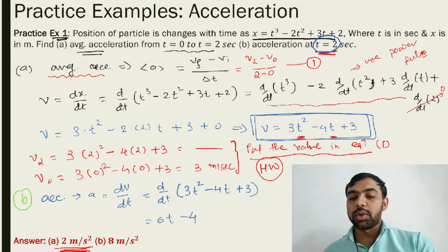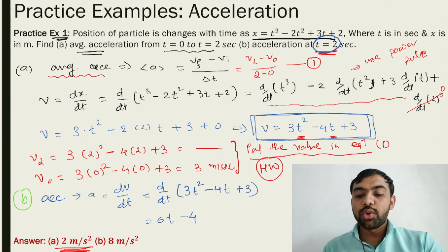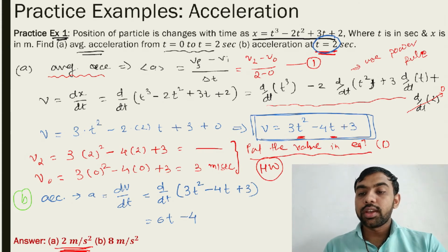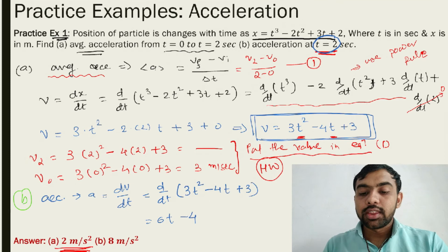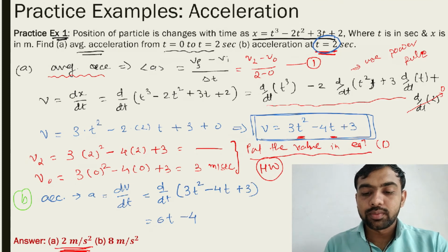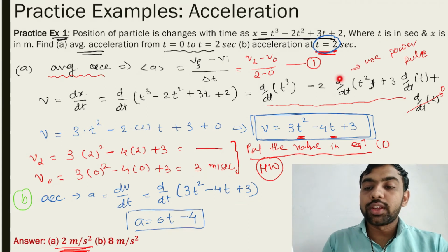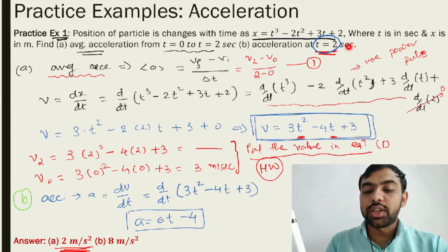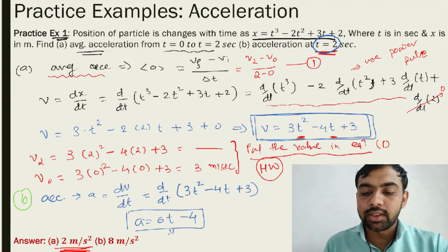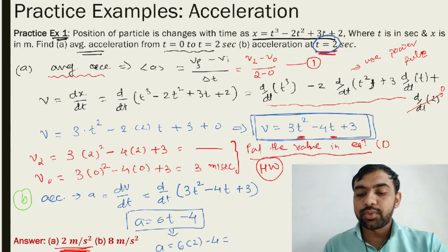Just try to solve this problem, and you get the answer 6t minus 4. This is acceleration. And at what time do you want it? You want acceleration at t equals 2 seconds. Put t equals 2 here, then you get a equal to 6 into 2 minus 4. 12 minus 4 is 8.